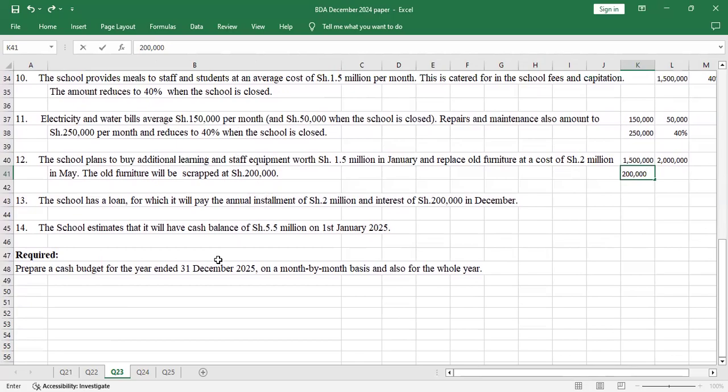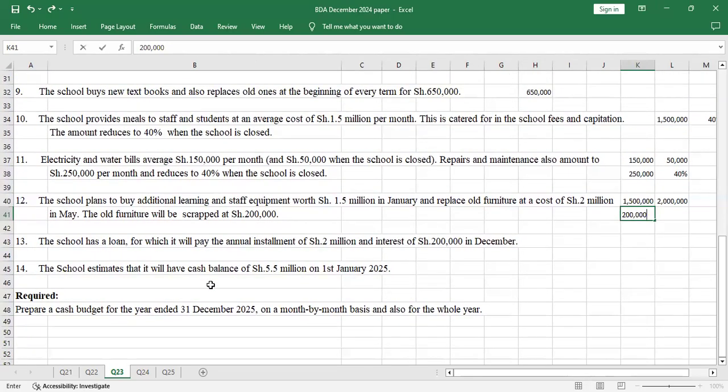Number 13, the school has a loan for which it will pay an annual installment of shillings 2 million. The loan amount we are not told, but there will be a repayment of 2 million and an interest of 200,000. And this will only be done in December at the end of the year.